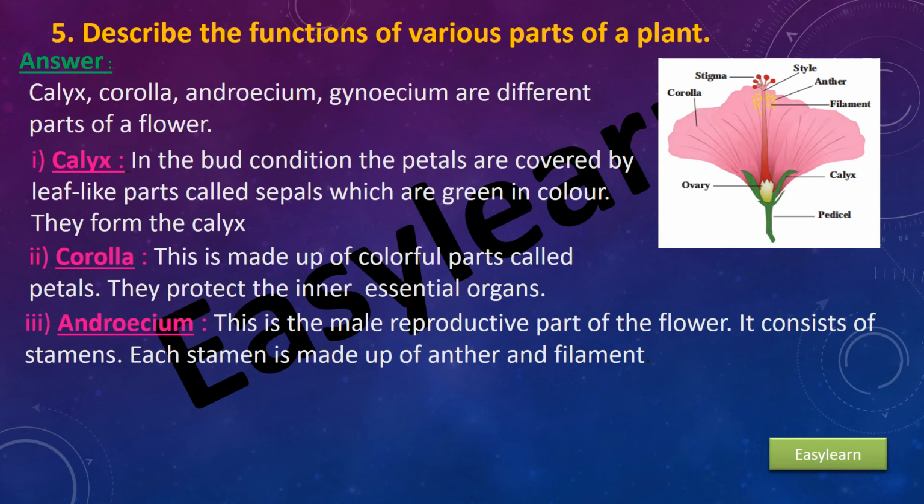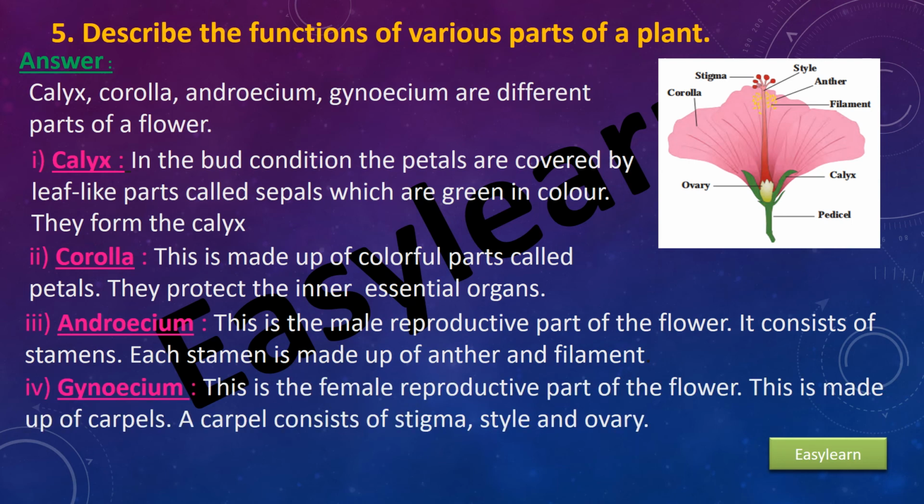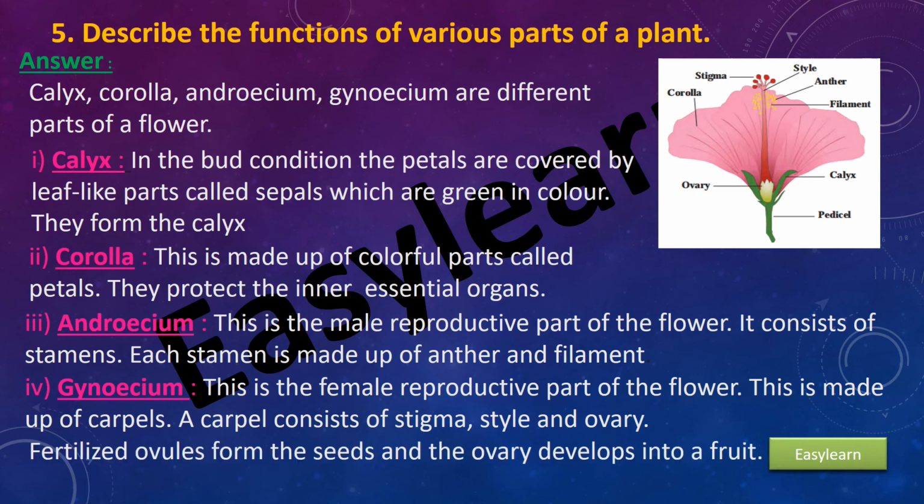Androecium. This is the male reproductive part of the flower. It consists of stamens. Each stamen is made up of anther and filament. Gynoecium. It is the female reproductive part of the flower. This is made up of carpels. A carpel consists of stigma, style, and ovary. Fertilized ovules form the seeds and the ovary develops into a fruit.